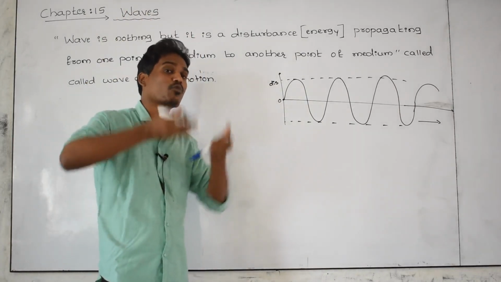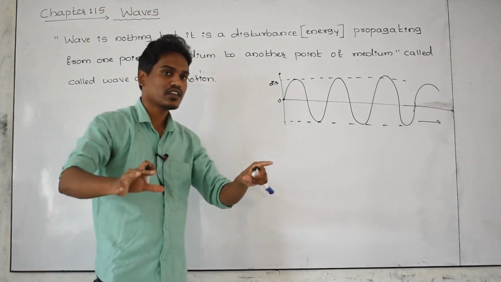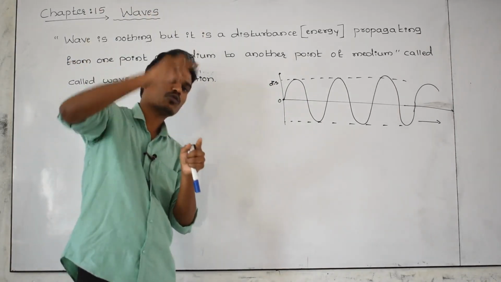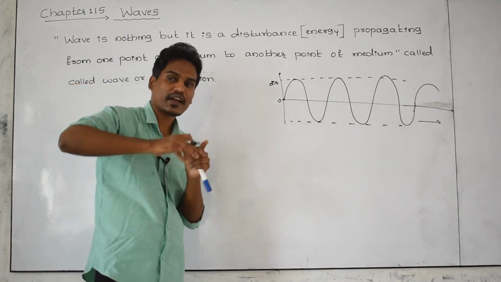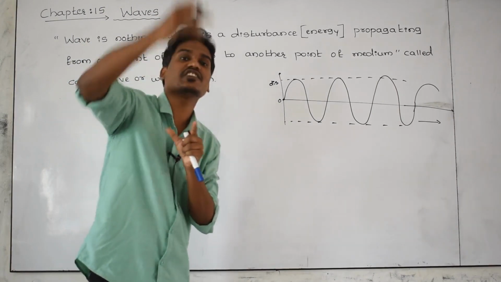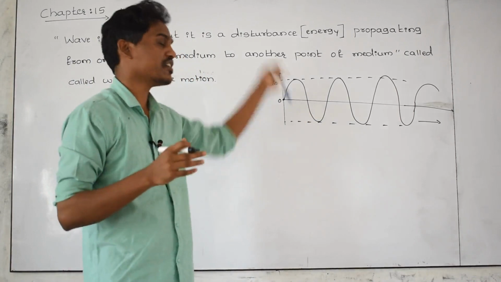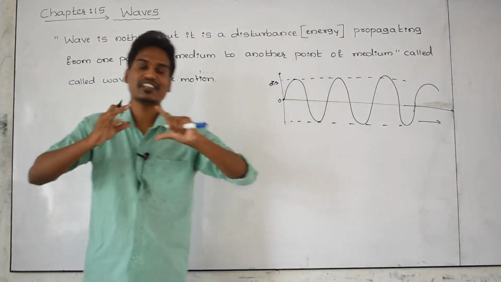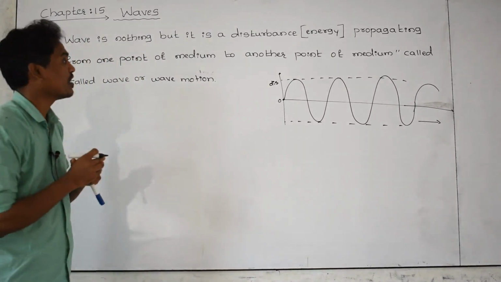Whenever my vocal cord puts pressure on the air particles present over here, those air particles start vibrating, and that sound wave propagates through the air particles and reaches your ears in the form of waves. That wave nature we can discuss later, how the wave exists, and that wave we are going to call a sound wave.